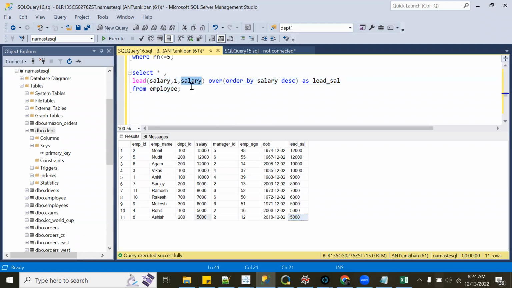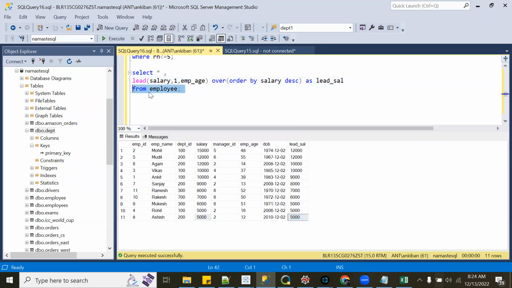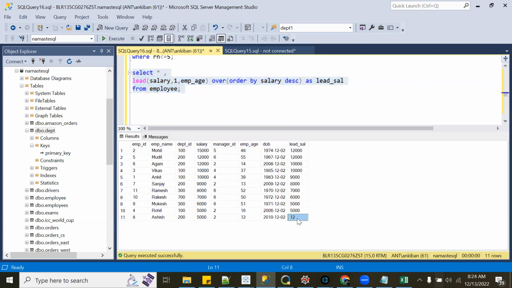So let's say if I want employee age, I'm putting it just to show you. You see employee age is coming here, 12. So this is the default value. Basically, if there is no value after lead, you are on the last row, then it will put employee age in the lead salary. So in the lead function, we always have a null value on the last row. Right. You are correct.